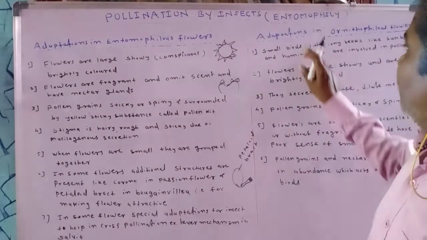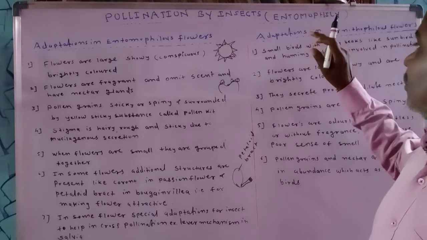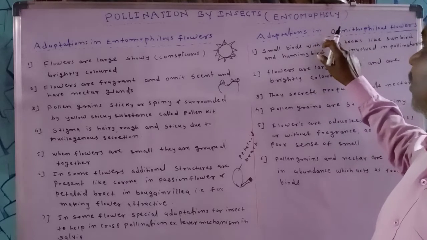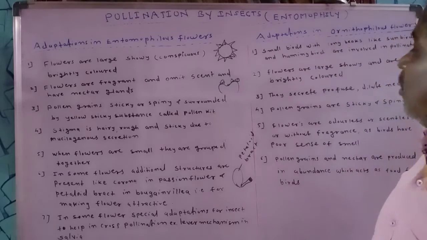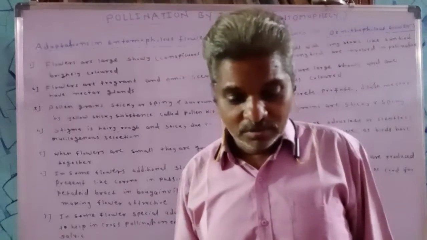And such a flower, in which the pollination is carried out with the help of birds, is called ornithophilous flower.